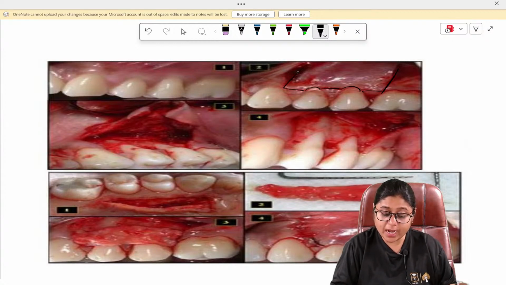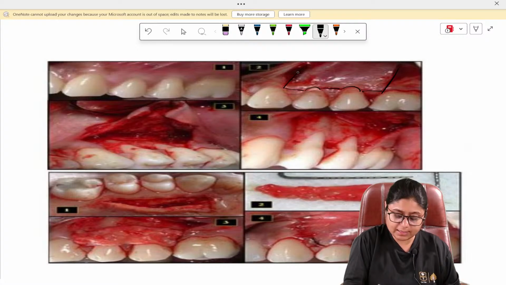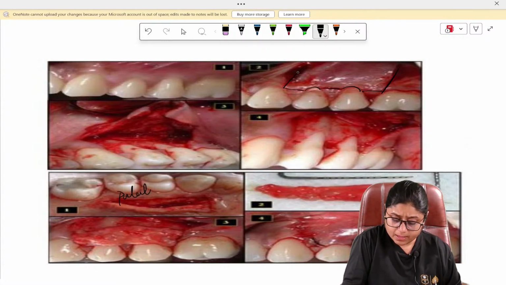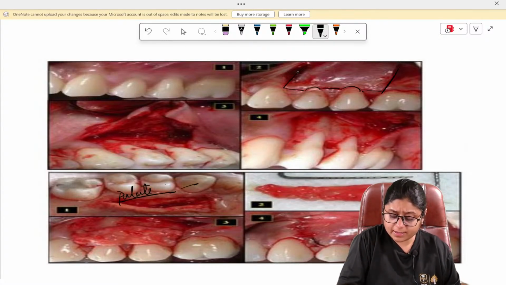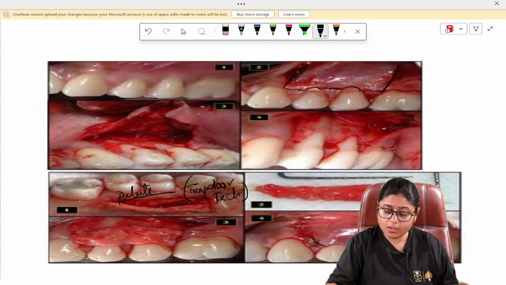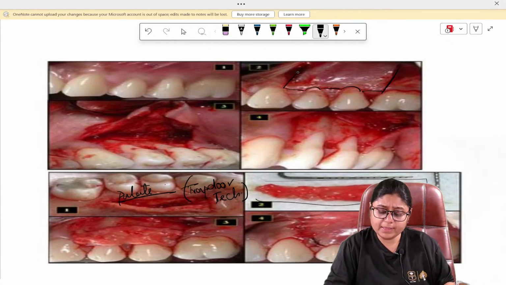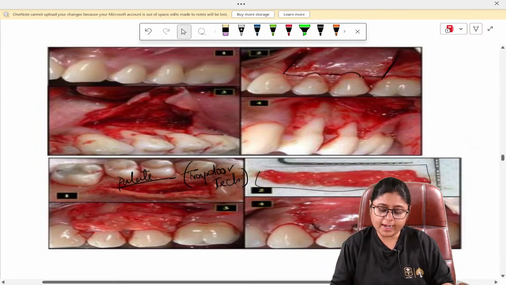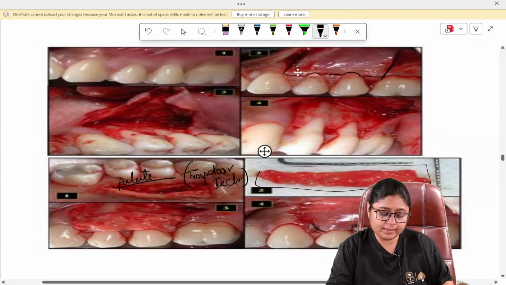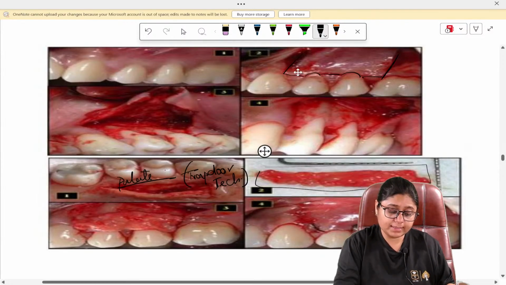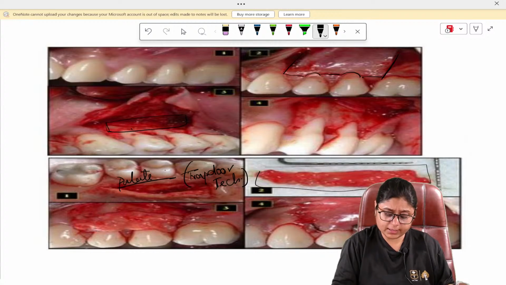This connective tissue graft is taken from the palate. This is the palate, okay? This is the palate, and this is a trap door technique. Through the trap door technique, we are taking this subepithelial connective tissue graft, and this graft we are placing here. Here we are placing the graft like this.